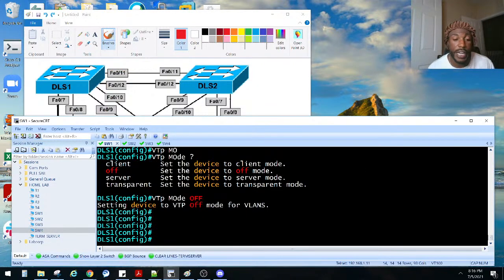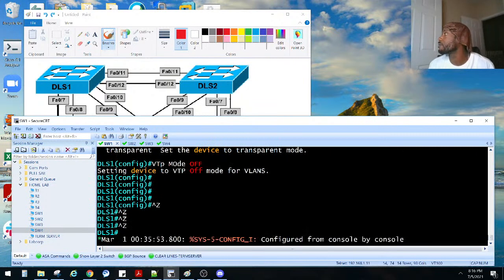Y'all know what a trunk is, right? What's the difference between a trunk and an access port? A trunk carries all of the VLANs, right? An access port carries only one VLAN at a time. Y'all any questions or anything so far? Y'all been kind of quiet.